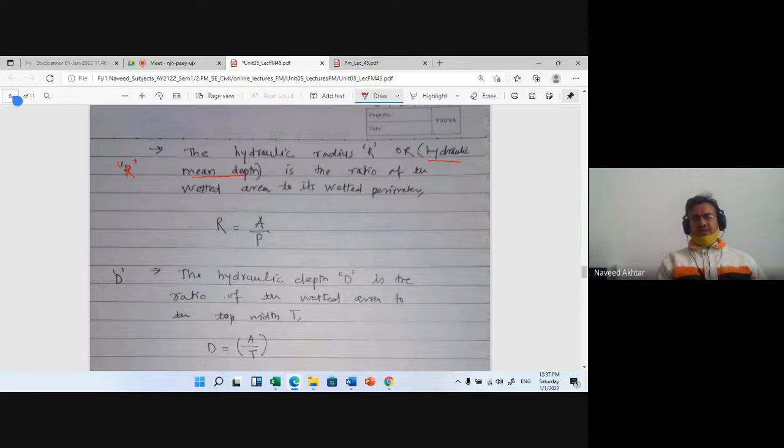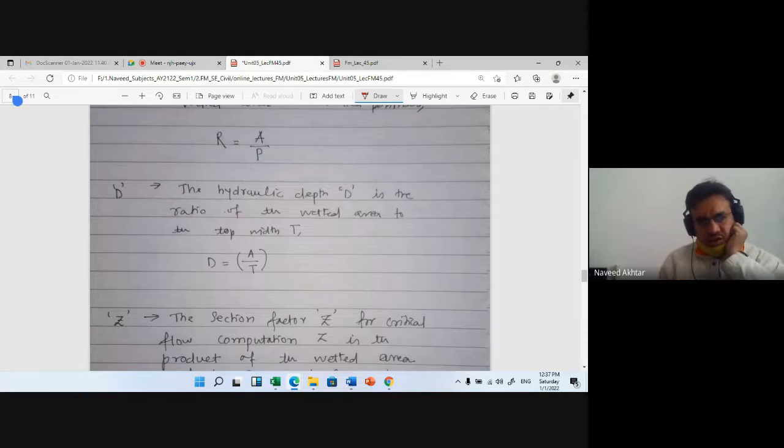Then the hydraulic depth of the section is another important definition we need for this unit number 5, denoted by capital D. The capital D is called the hydraulic depth, and it is the ratio of wetted area to the top width.